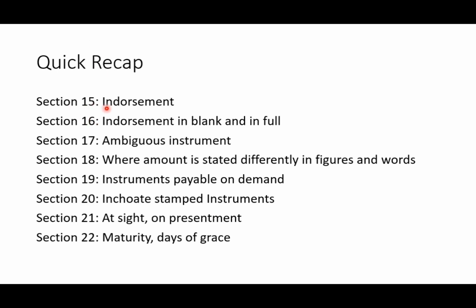Section 15 is about endorsement and section 16 is the types of endorsement, that is endorsement in blank and endorsement in full. Then section 17 is ambiguous instrument, section 18 is where the amount is stated differently in figures and words, and section 19 is instruments payable on demand. Section 20 is about inchoate stamped instruments, section 21 defines at sight and on presentment, and section 22 is about maturity and the days of grace.